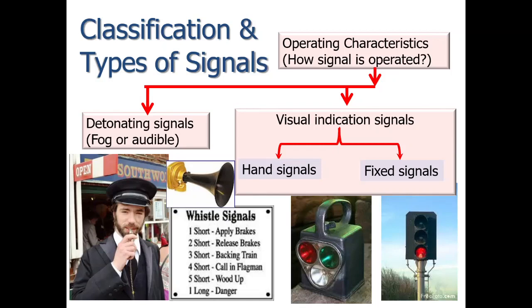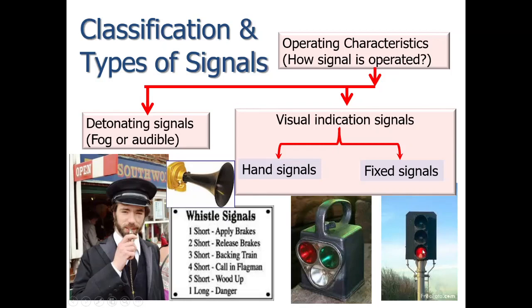When flags are not available during the daytime, fixed signals are used. During the night time, lamps are used in which movable glass slides of green, red and yellow shades are provided. See, these are the fixed signals with green, yellow and red colors.